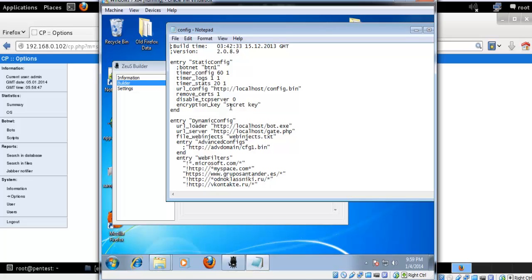So our encryption key is here. Let me put it, and my server address would be 192.168.0.102/config.bin, where the configuration file will be stored, and also over here bot.exe. So make sure you give the correct name over here, and the URL server for get.php would be the same.